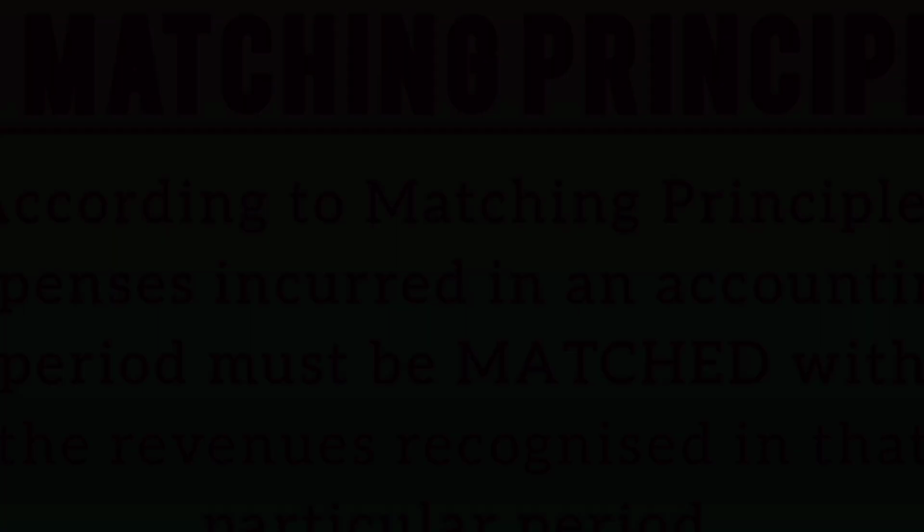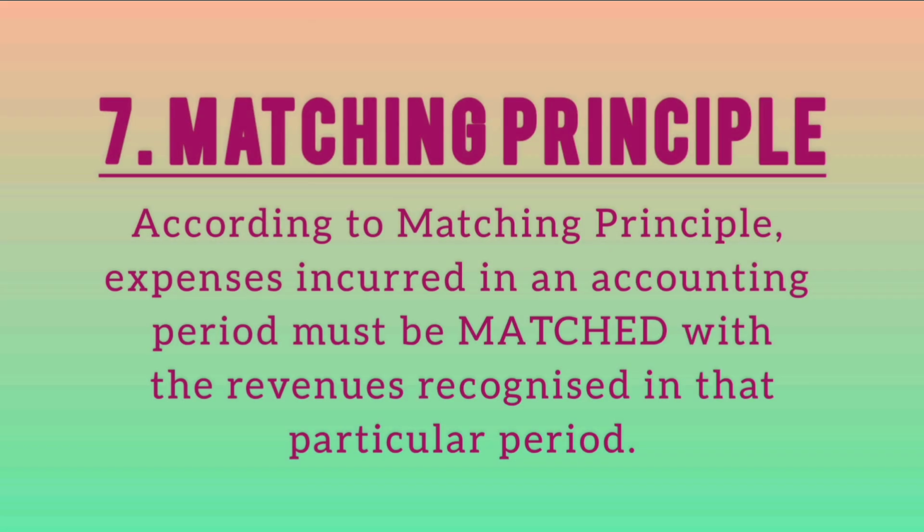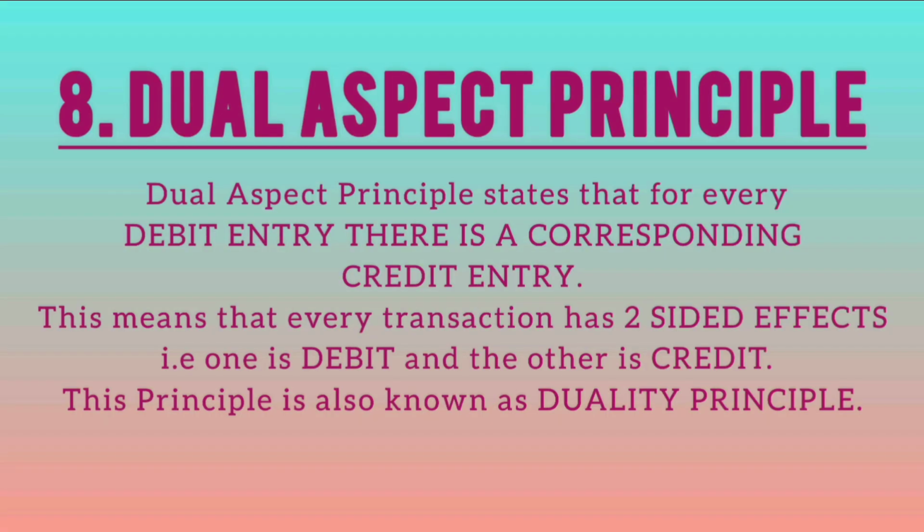The next principle is matching principle, which means that the expenses must be matched with the revenues. The last principle is dual aspect principle, which is also known as duality principle. According to this principle, for every transaction there are two effects. One is debit and the other is credit. So I hope you have understood the accounting principles.